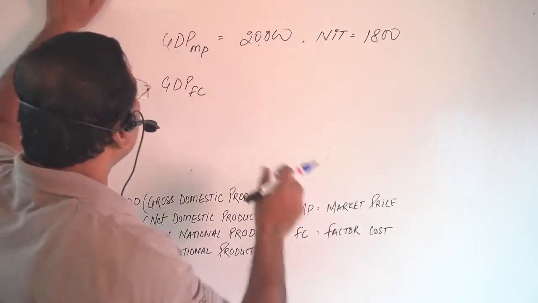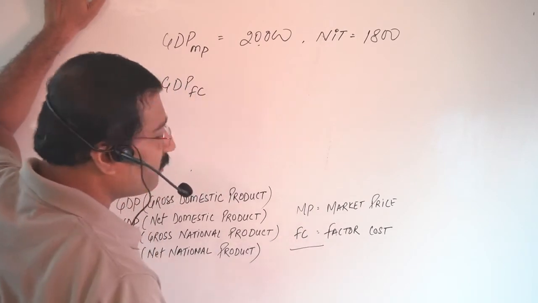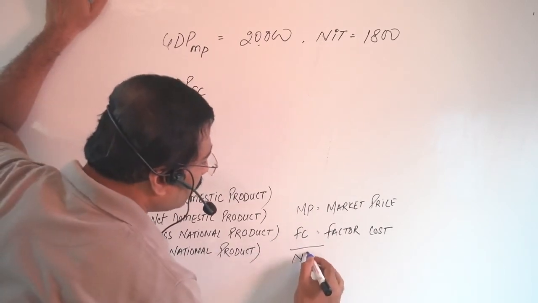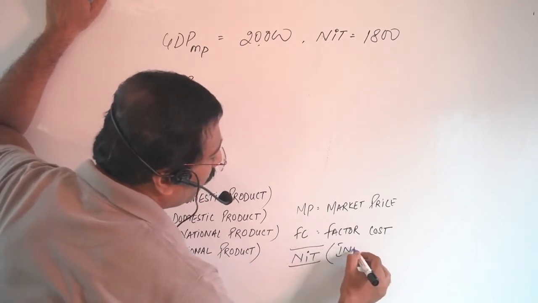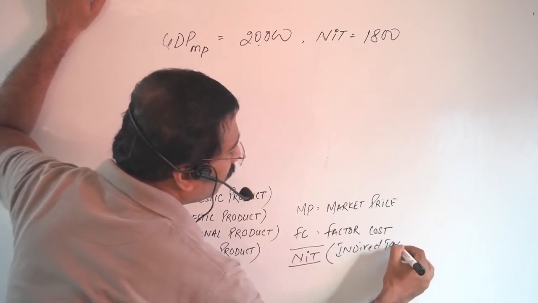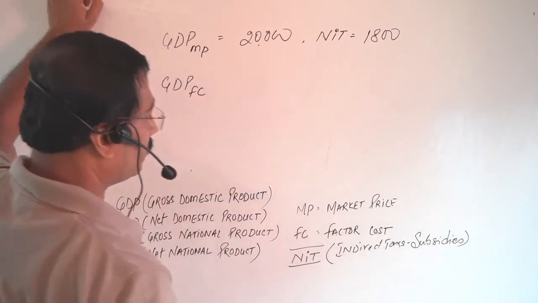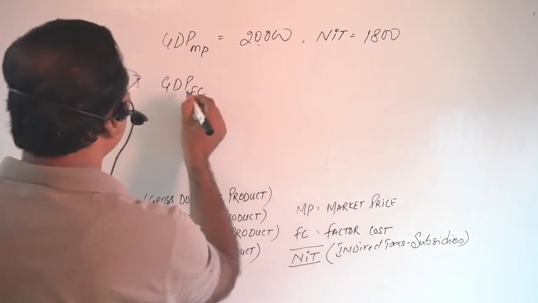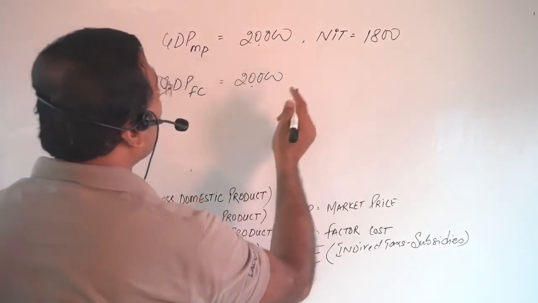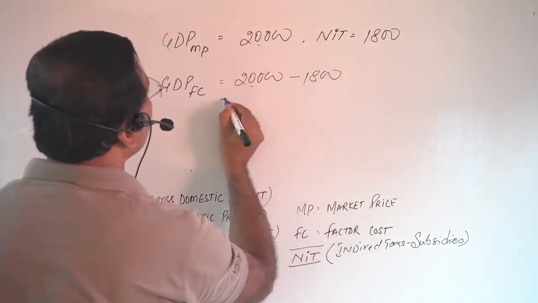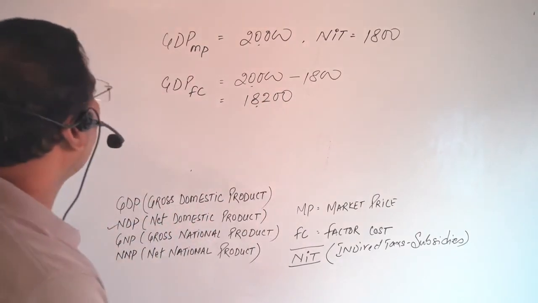The main important point is, what is the difference between market price and factor cost? The difference is net indirect taxes. Net indirect taxes refers to indirect taxes minus subsidies. Okay. Now, how will you calculate GDP FC? 20,000 is the GDP MP and NIT is 1800. So here it will be 18,200. This is the GDP FC.